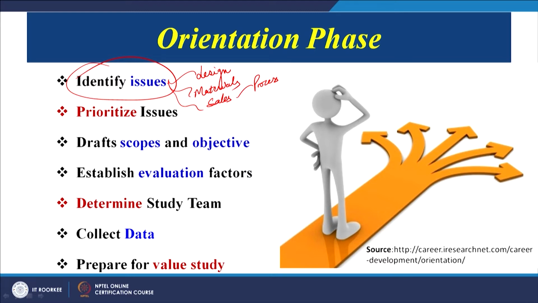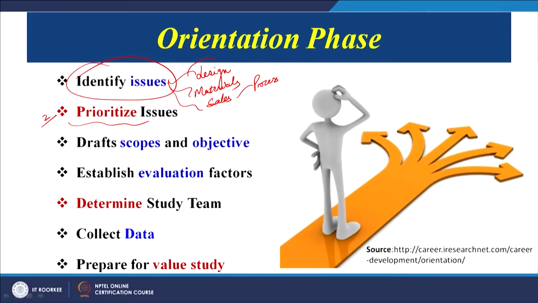Then once we have identified, we need to prioritize. Sometimes it may so happen that we are not able to address all the issues. So, we have to prioritize which of the issues need the first attention, which of the issues need to be addressed first. Then maybe at a later stage we may focus on the other issues also. So, the second step is we need to prioritize the issues during the orientation phase.